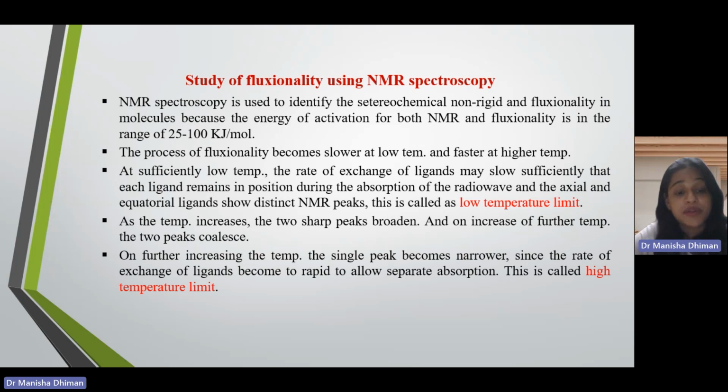axial position. But when the temperature becomes high, the interchange between the axial and the equatorial bond is so fast that you cannot determine it using NMR spectroscopy. So NMR spectroscopy at lower temperature limits helps us to study the fluxionality, but at the higher temperature limits, you cannot record the fluxionality in the molecules.